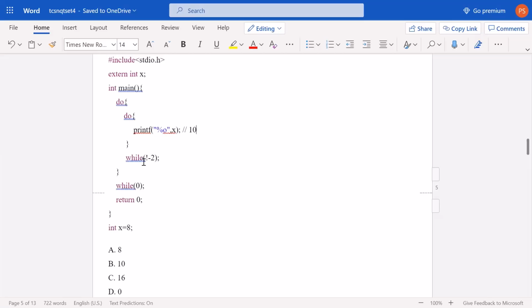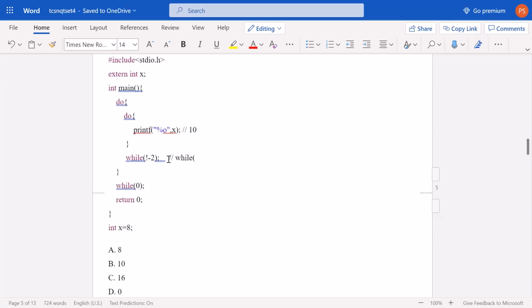Now you will be confused about what is happening here, not equals minus 2. I would like to tell you that inside a while statement, it is not mandated that only a condition be considered as true or false. Even if you write any number like 23, minus 23 or 0, this can also be true or false. Any number other than 0, whether positive or negative, will be considered true, and 0 will be considered false.